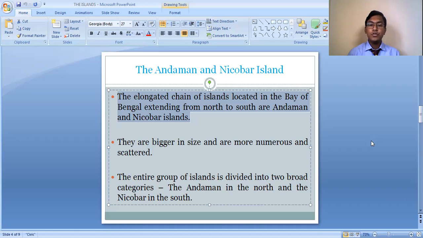Out of these 572 islands, on some of the islands there are ancient tribes, some primitive tribal groups of people, where common people are not allowed to go.